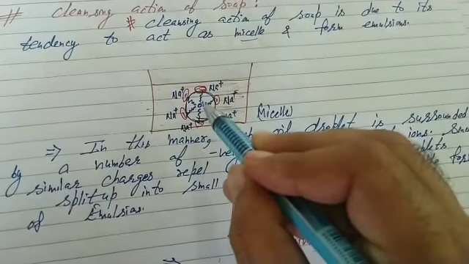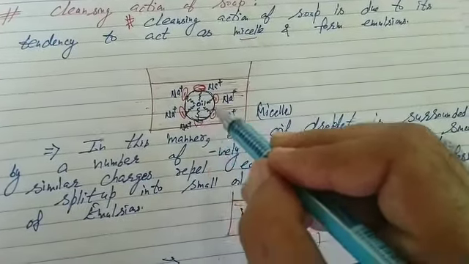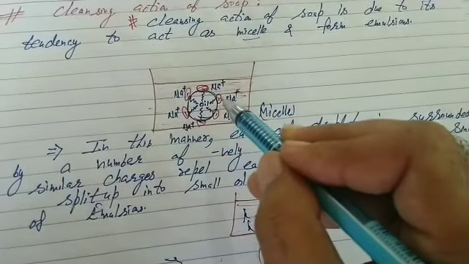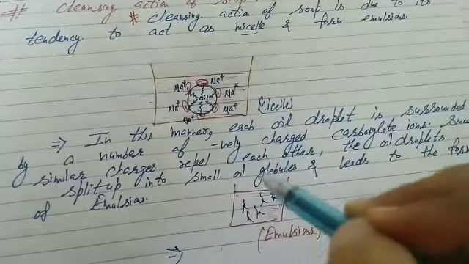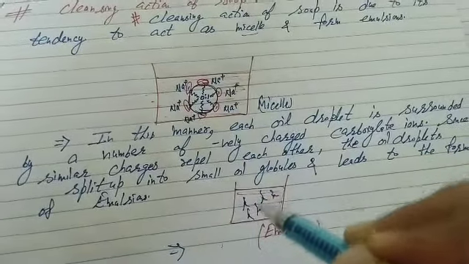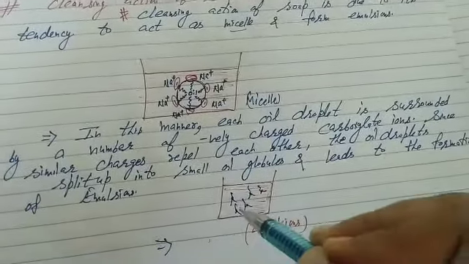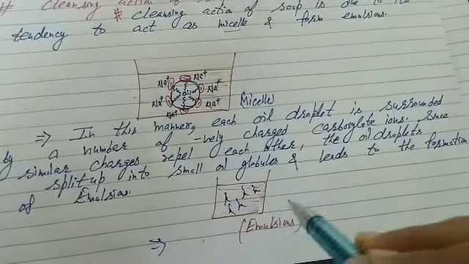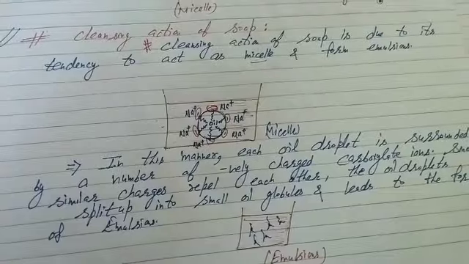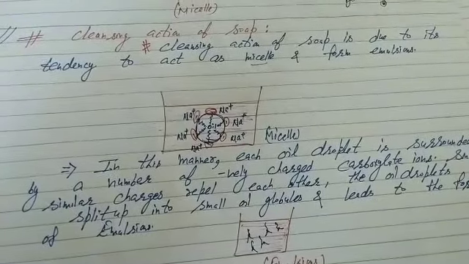After this you write, each oil droplet is surrounded by a number of negatively charged carboxylate ions. Similar charges repel, so this oil droplet breaks into a number of oil globules and forms an emulsion, liquid in liquid. Hand rubbing or agitation due to washing machine causes dispersion of oil globules along with dirt particles and the cloth becomes clean. Please do up to this in your notebook. Thank you.